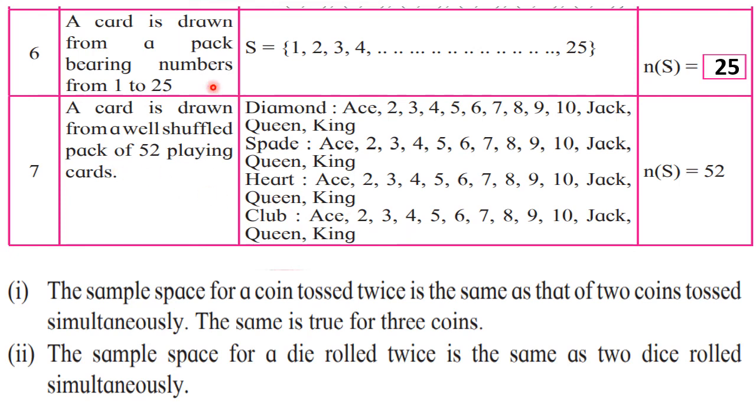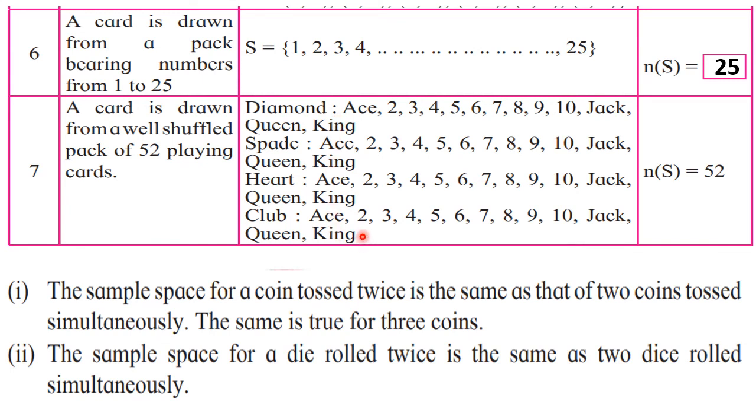Even when the question comes of the card, then it is not compulsory to write down the sample space. Simply you can write down that there are 52 cards in the pack of cards and therefore n of S is 52. Okay, writing sample space is not compulsory. If they ask to write, then you have to write.